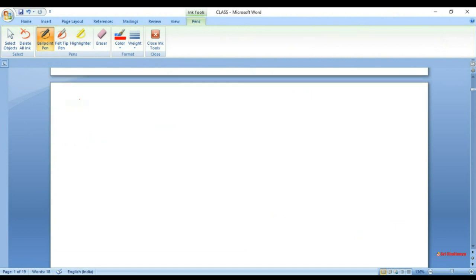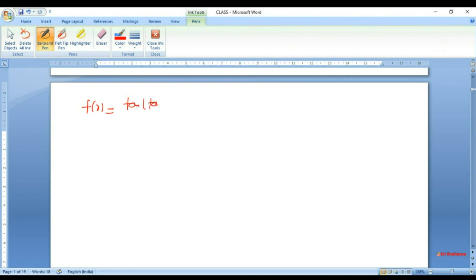Our first example is that f(x) is given to be (tan of tan x minus sine of sine x) upon (tan x minus sine x).